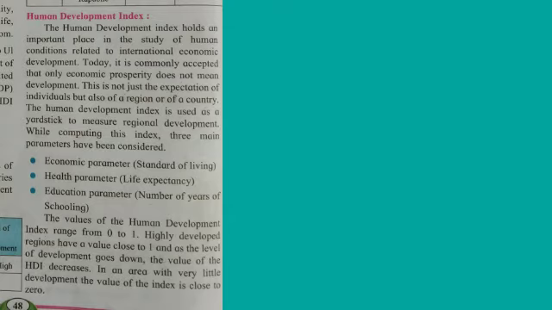While computing this index, three main parameters have been considered. First, economic parameter, standard of living. Second, health parameter, that is life expectancy. Third parameter is education parameter, that is number of years of schooling. The values of the Human Development Index range from 0 to 1. Highly developed regions have a value close to 1, and as the level of development goes down, the value of the HDI decreases. In the area with very little development, the value of the index is close to 0.